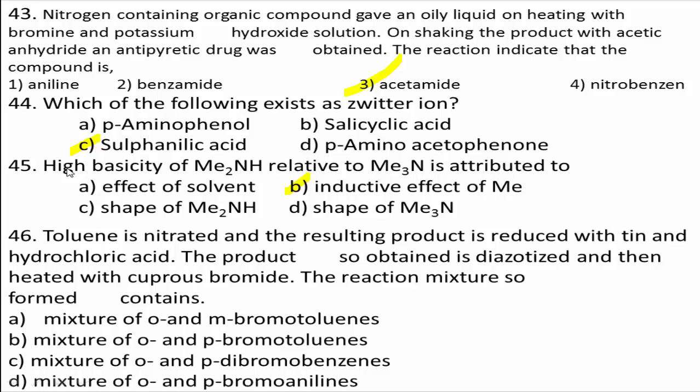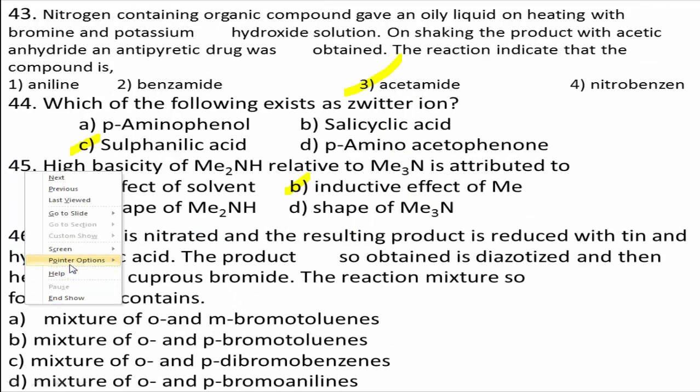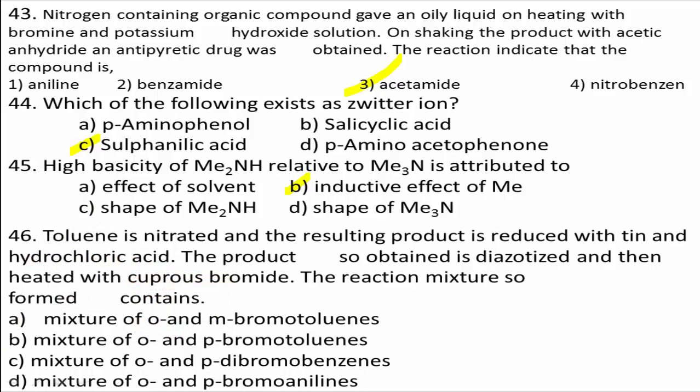When toluene undergoes nitration, it forms para-nitrotoluene. Then it undergoes reduction in presence of tin and HCl. Para-methyl aniline is formed. Then it is treated with NaNO2, sodium nitrite. Para-bromotoluene is formed and ortho-bromotoluene is also formed. Therefore, the correct answer for this question is option B. Mixture of ortho and para-bromotoluenes are formed.